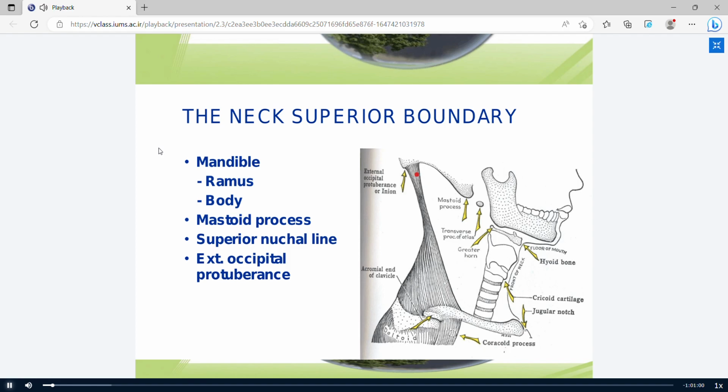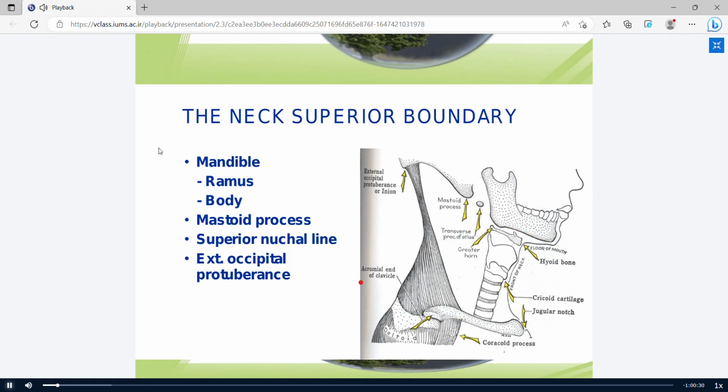The superior boundary of the neck is formed by the external occipital protuberance, the superior nuchal line, and moving forward, the mastoid process and the inferior border of the mandible bone.